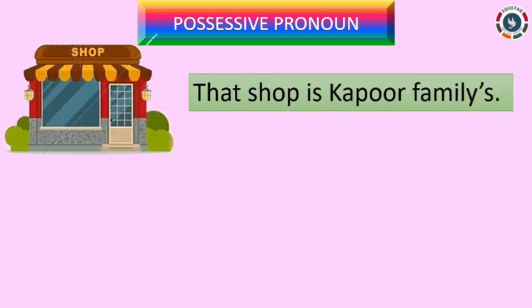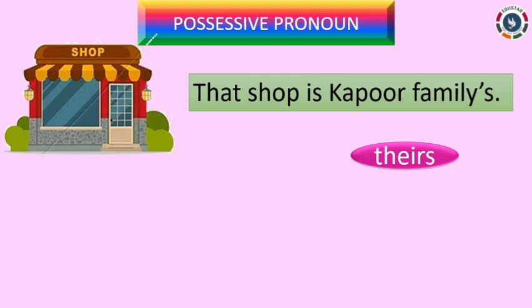Next, we will move to third person plural, that is about whom we are talking. Read this sentence. That shop is Kapoor Family's. For third person plural, the object pronoun is them. And for them, the possessive pronoun we get is theirs.